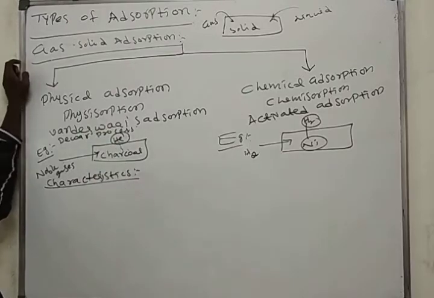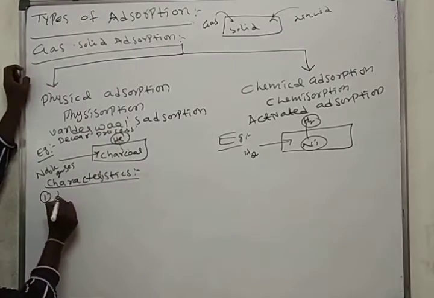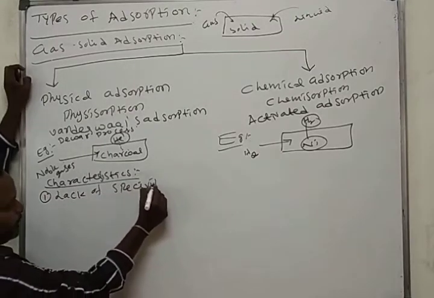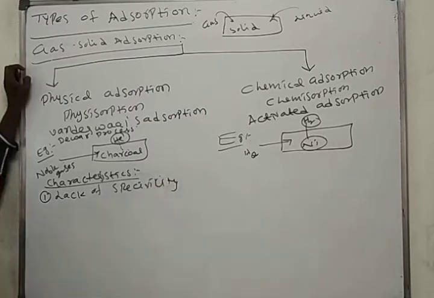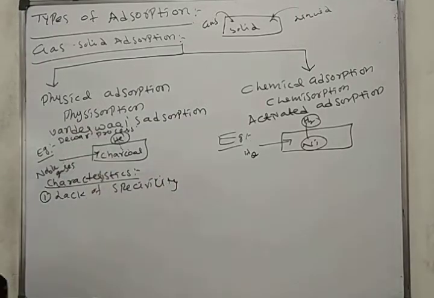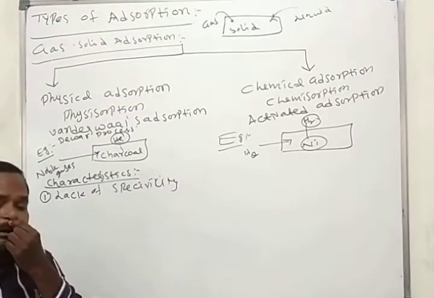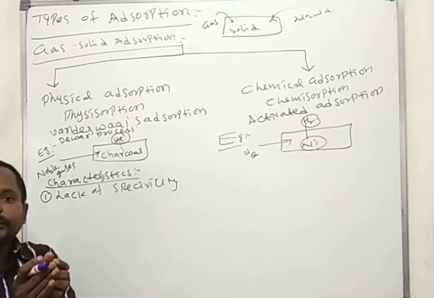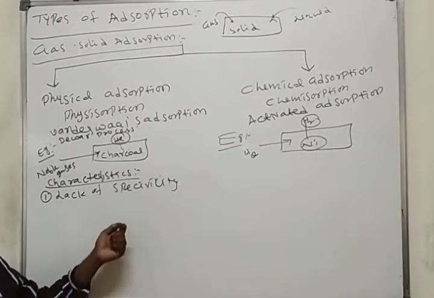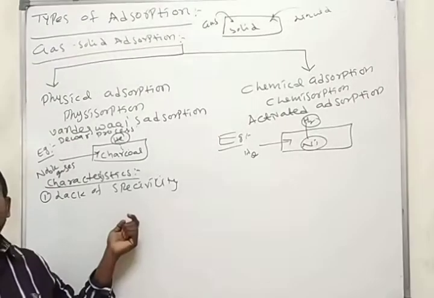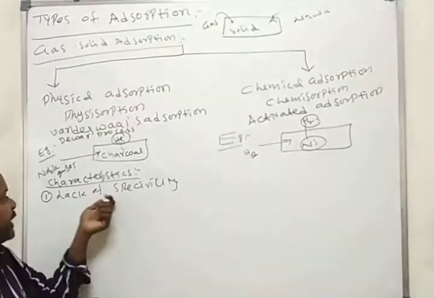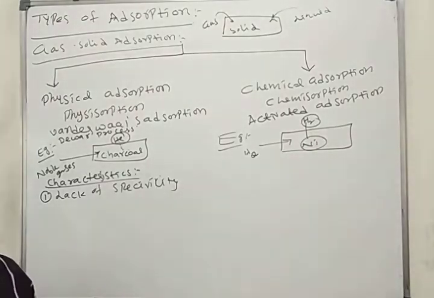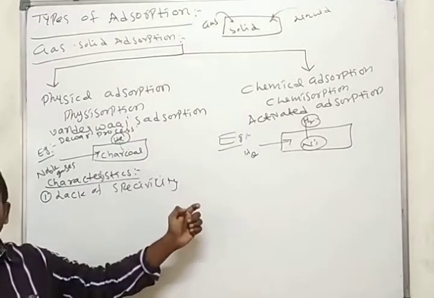Then see the characteristics of physical adsorption and chemical adsorption. First characteristic: lack of specificity. Here you take charcoal, activated charcoal, animal charcoal, normal charcoal or any charcoal. We have only one type of attraction force, the van der Waals forces. There is no change in those forces. That's why we mention lack of specificity.